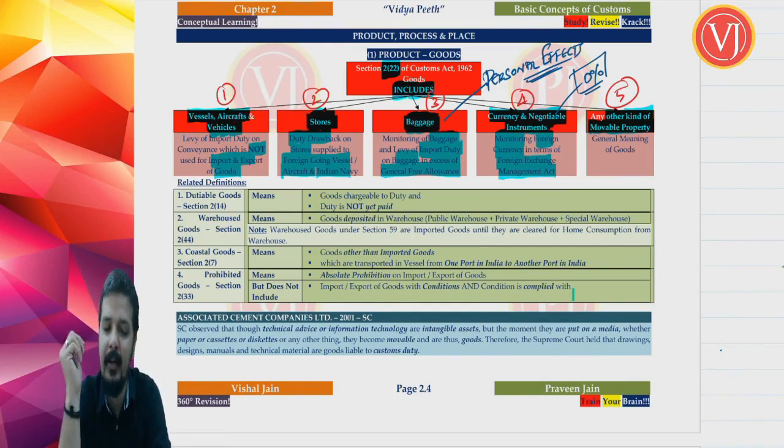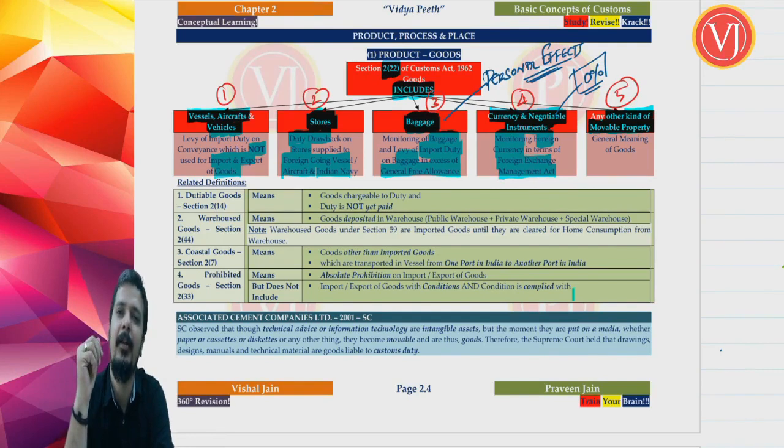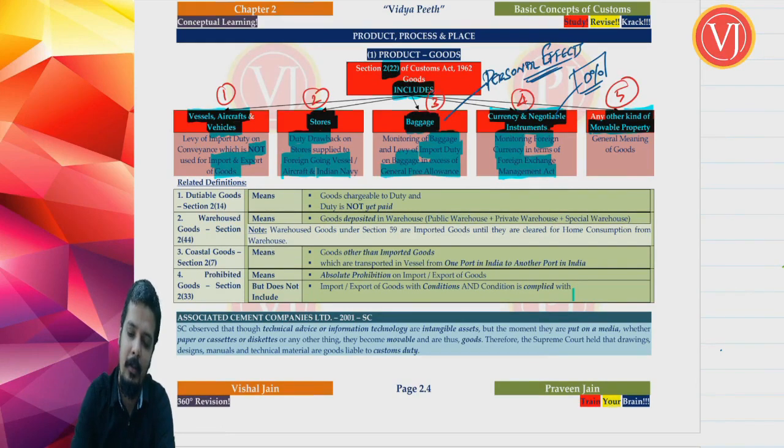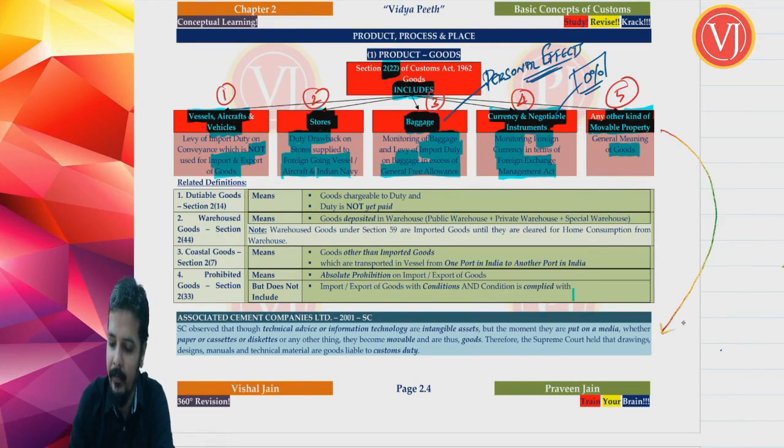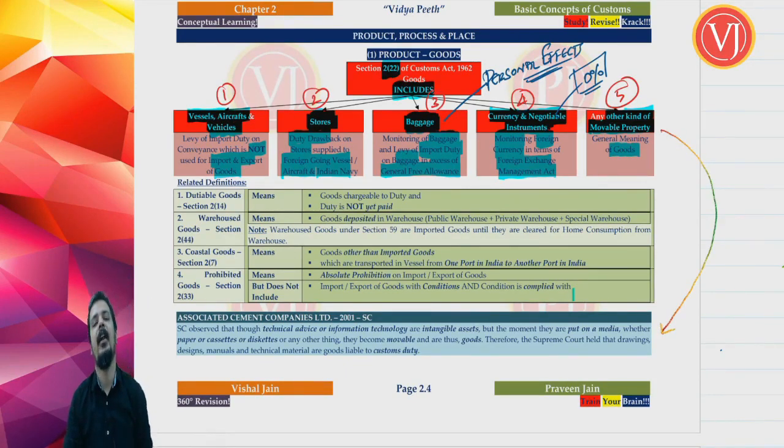And friends, the last point is any other kind of movable property. General meaning, any other kind of movable property. This is also the meaning of goods under your GST. Any kind of movable property. Friends, to understand this general meaning of goods, we have to see a case law. Very simple case law. Right, and we have discussed this in your GST as well.